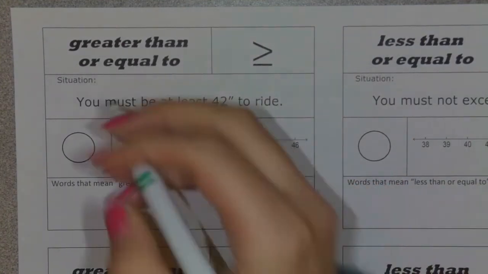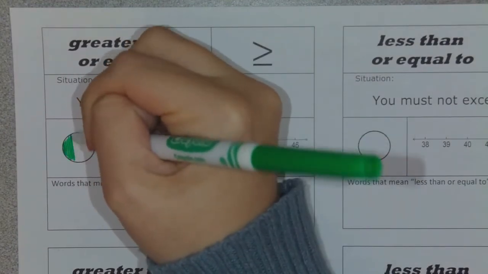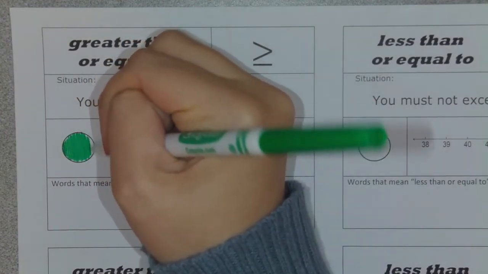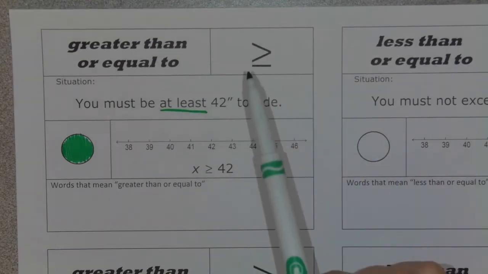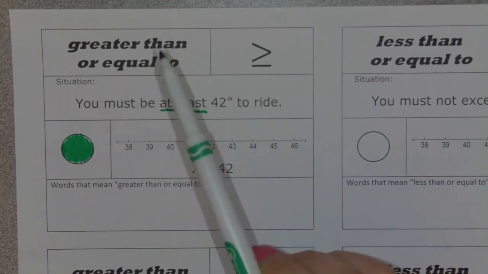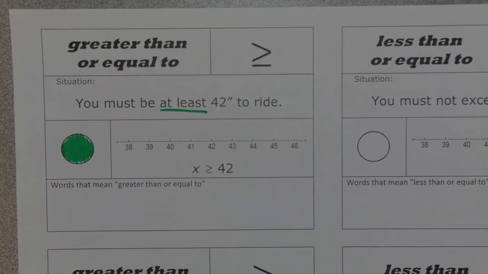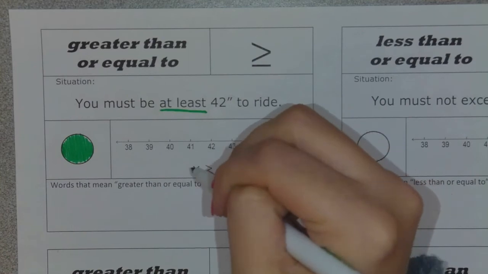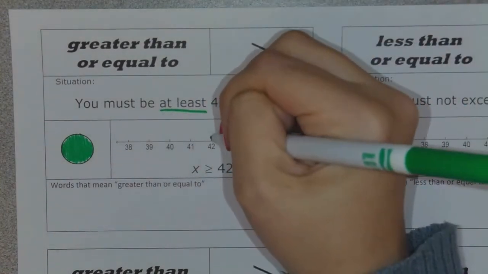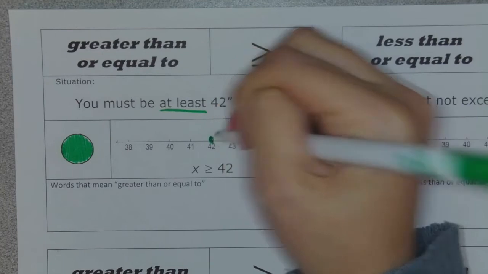So when we graph this, it's going to get a nice closed dot. I'm just going to shade mine in really quickly. The reason it gets that nice shaded closed dot is because, if you remember when we talked about our equations, every time there was an equal sign, it got a nice shaded closed dot. So since our sign has part of an equal sign here, it could be greater than or equal to, it's going to get that closed dot. As long as you are a number that is 42 or greater, you're going to be okay. So we're going to put that nice closed dot on 42.